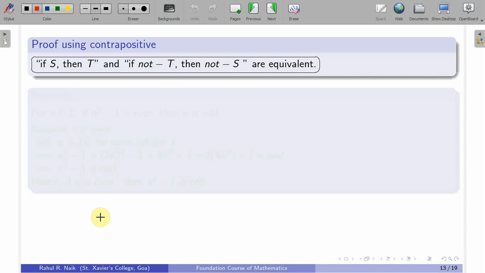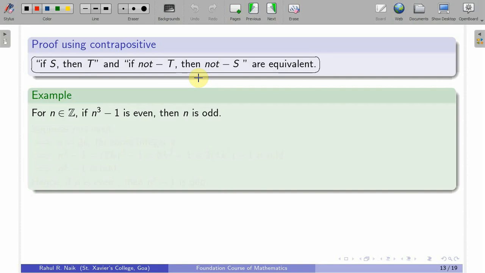So first let us understand what is proof using contrapositive. We know that "if S then T" and "if not T then not S" are equivalent. So we can use this fact. Sometimes going from S to T is quite difficult, and we can in fact move from not T to not S. Here is one example. For n in Z, if n cube minus 1 is even, then n is odd. This is equivalent to saying that if n is not odd, that is n is even, then n cube minus 1 is odd. This statement is the same as the previous one because they are equivalent.